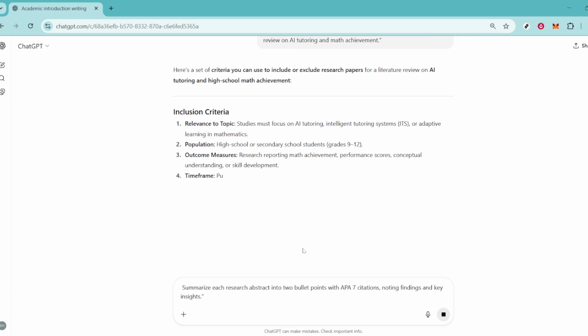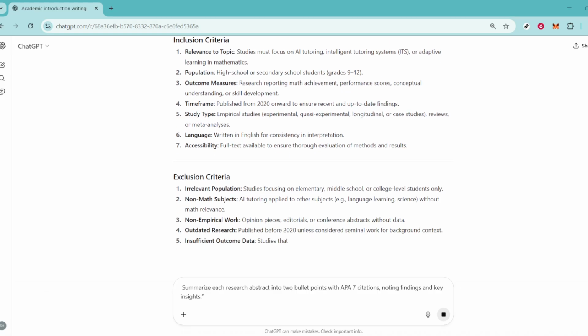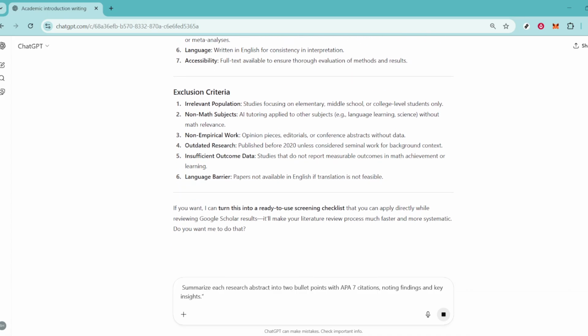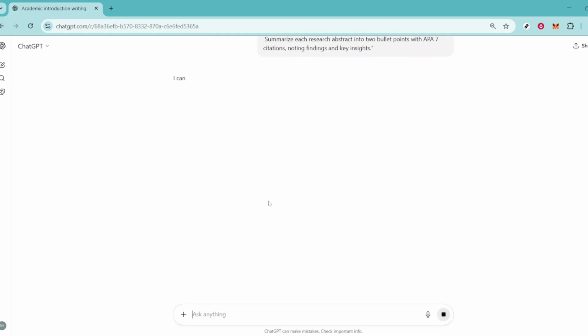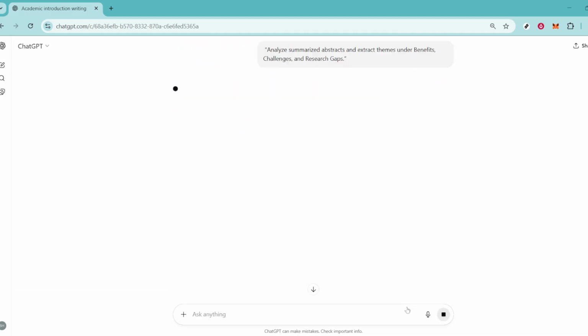Analyzing these abstracts allows us to recognize clear themes and pattern insights into benefits, challenges, and research gaps. For example, highlight key advantages like personalization in learning and challenges such as potential over-reliance on tech. Note areas requiring more research. Translating these themes into a literature review is your next task, comprising different paragraphs that summarize what's known, the pros, cons, and implications for future studies.